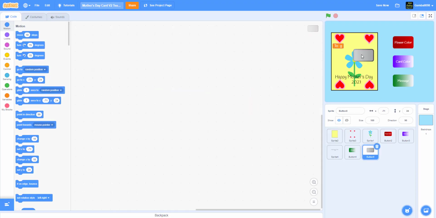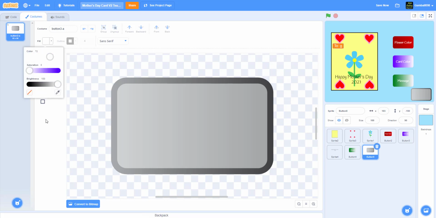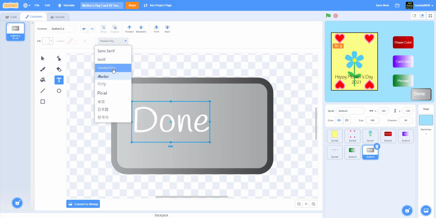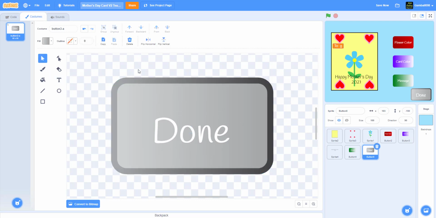So first we need button 3. Place it around here. We also need to add text on it. So white text. And we're going to name it done. Oopsies, I put on caps lock. Done, in handwriting. Yeah, done.